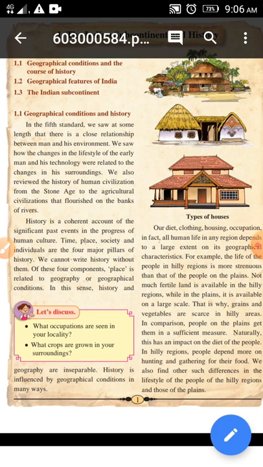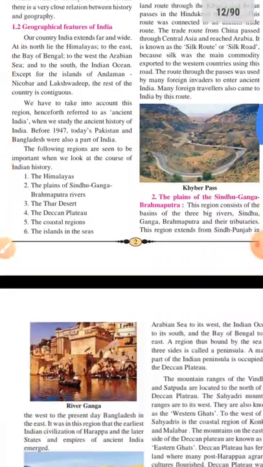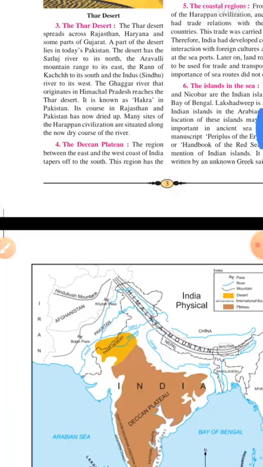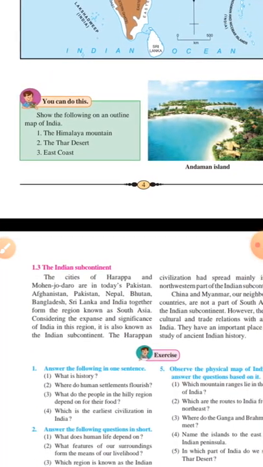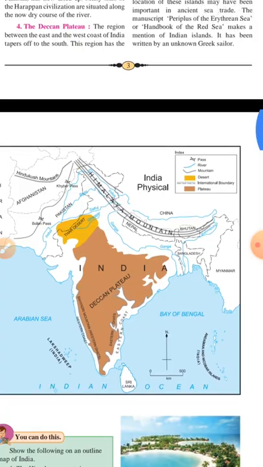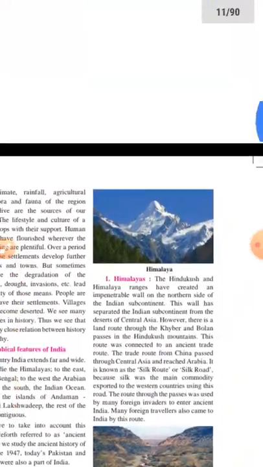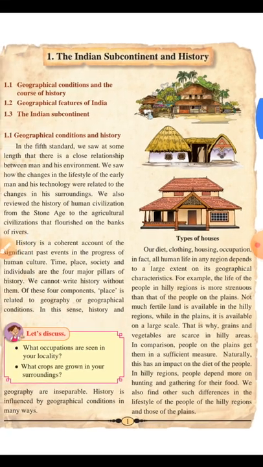Second, we are going to take information in the lesson on the geographical features of India. What kind of geographical features do we have in our country? Geographical features means the main characteristics of our geographical subcontinent. And of course the last point from this lesson is the Indian subcontinent: in the Indian subcontinent we have various countries in our neighborhood, correct? बहुत सारे countries हमारे neighboring में हैं. So this information on India's neighboring countries in the Indian subcontinent we are also going to take.